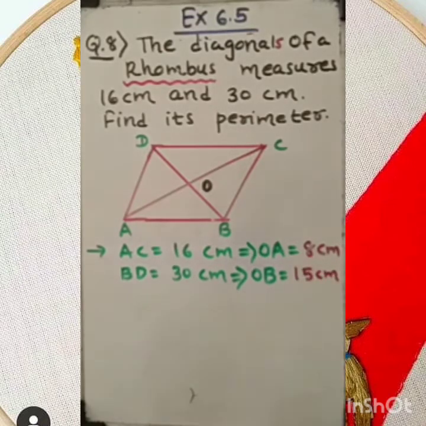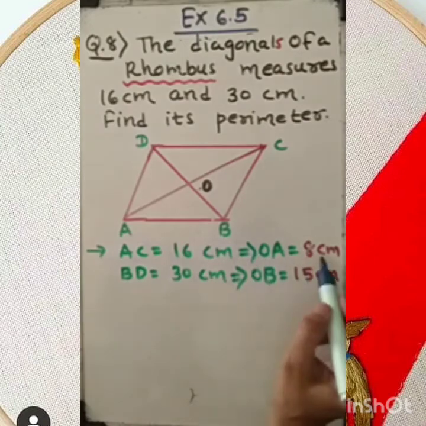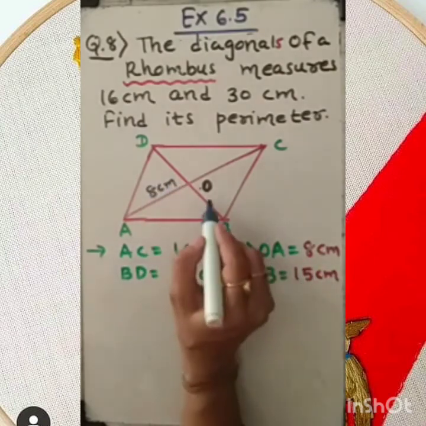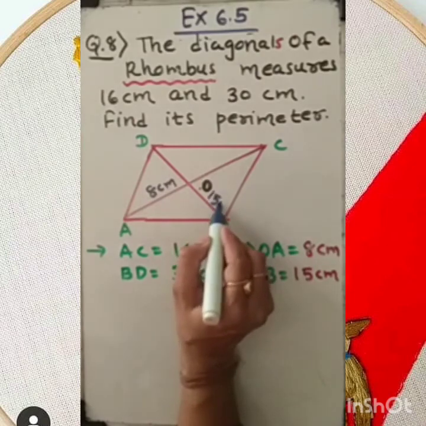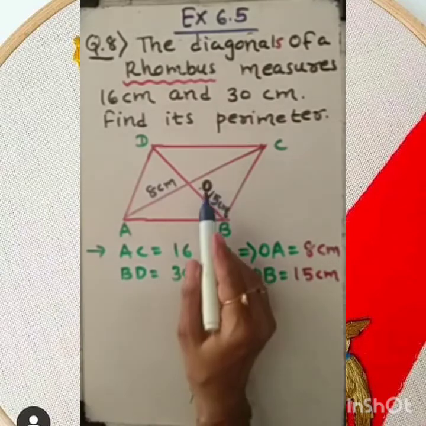So my dear student, let me note down: this OA is 8 centimeter and this OB is 15 centimeter. Clear to you? Now, after finding this, we can work out on triangle OAB.